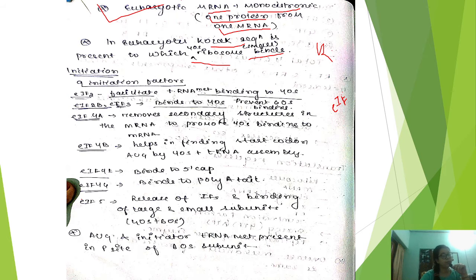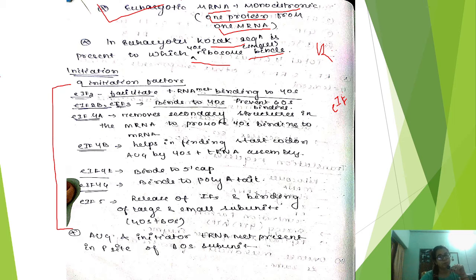What are the roles of these factors? I have mentioned them in this chart. And this chart or table is very important, because nearly all questions in the exam are asked from this only. These factors are asked in the exam, nothing else. They will not ask the process. Obviously the process is important, but the factors are important: which factor is responsible for what process?